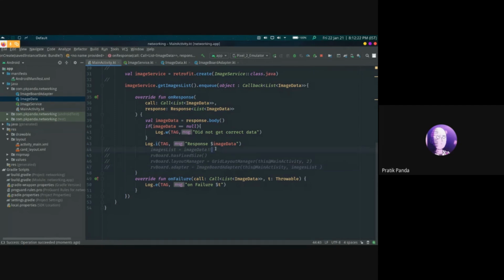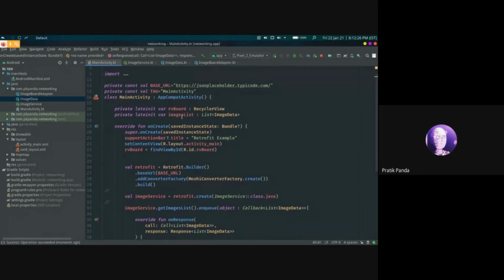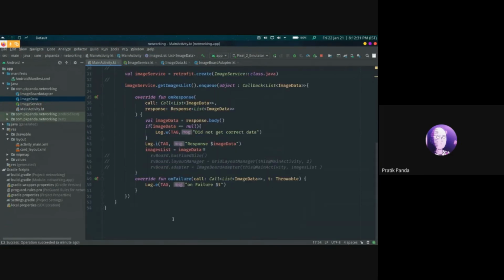So first I declare the images as a private lateinit var of type list of image data, so that it can be used anywhere in the program if needed. Then we'll define the layout manager for the recycler view that has the name RV board, as a grid layout manager, and we pass the context as this, the main activity context, and it has a span count of 2, that means the column count is 2.